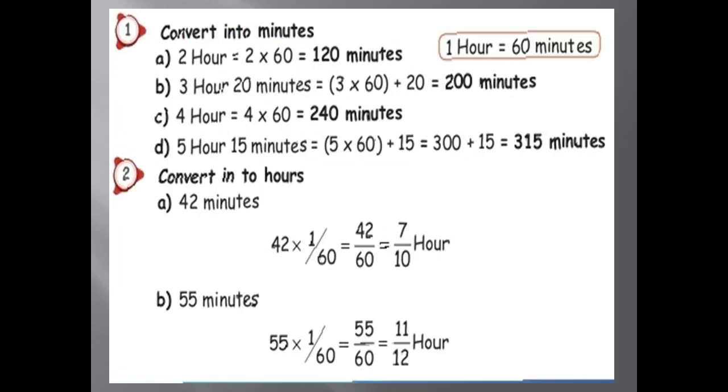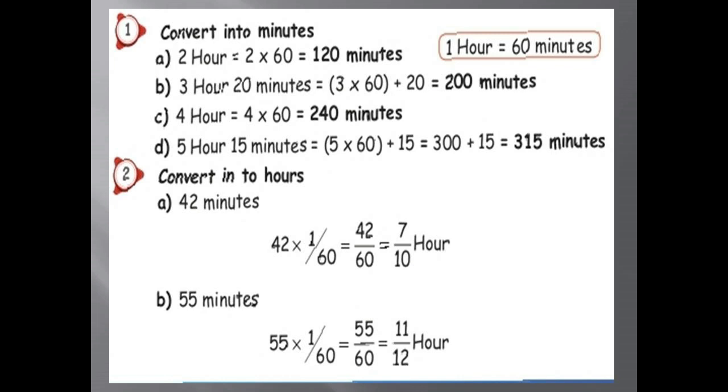Let us see the conversion into minutes. First one, 2 hours, that is 2 into 60 equal to 120 minutes. We already know 1 hour equals 60 minutes, so we can calculate 2 into 60 equal to 120 minutes. Second one, 3 hours 20 minutes. That means 3 into 60 equal to 180, plus 20 is equal to 200 minutes.